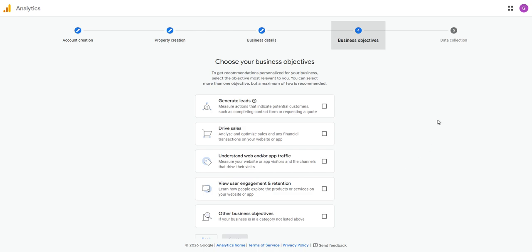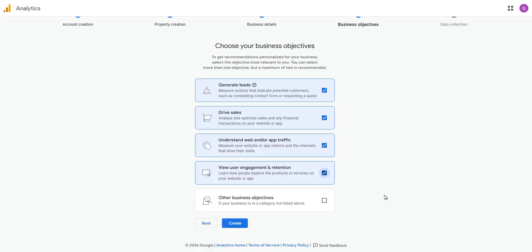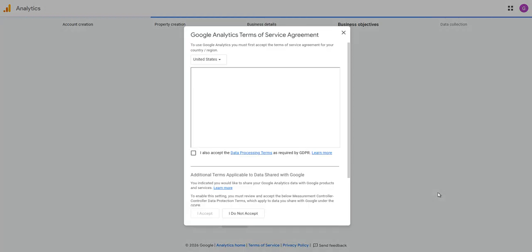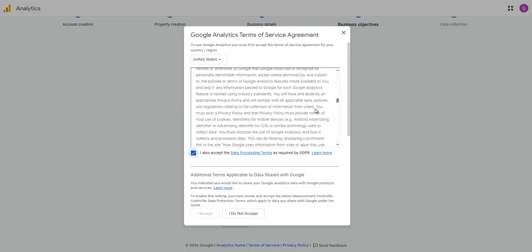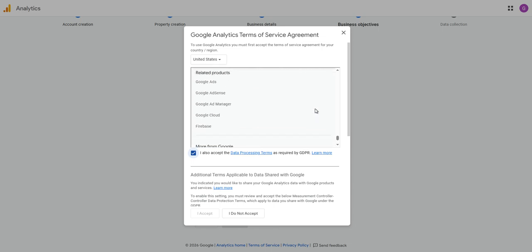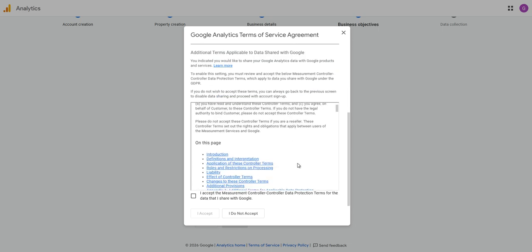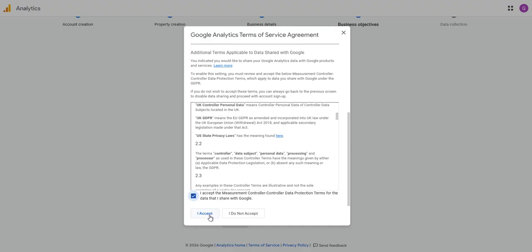What we want to do here is generate leads, drive sales, understand web traffic, and increase viewer engagement. These are our objectives. So we'll create, then we're going to accept. Just scroll down there for it to activate. There we go. Click accept there.